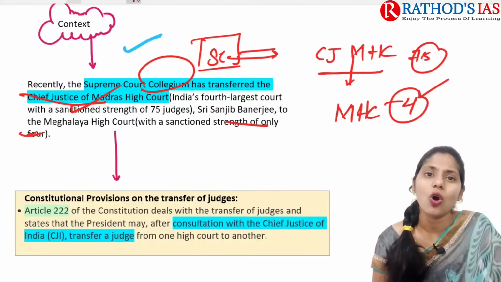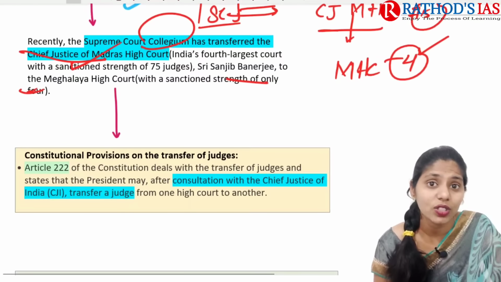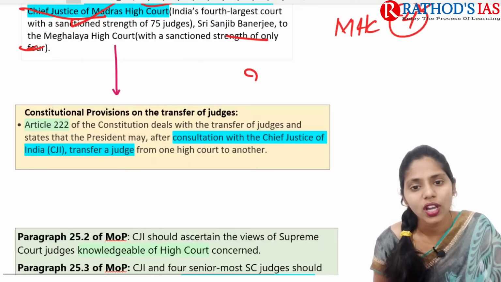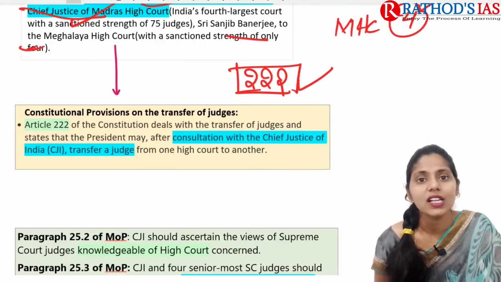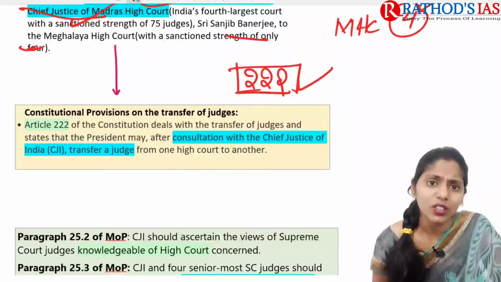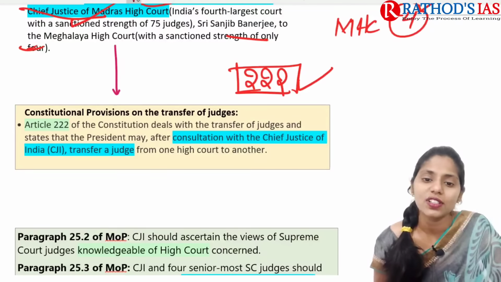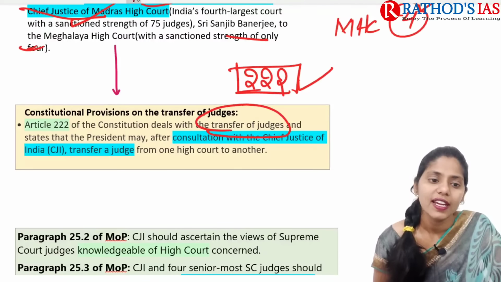Among the constitutional provisions related to the transfer of judges, we need to talk about Article 222. This article deals with the transfer of judges and states that the President, after consultation with the Chief Justice of India, may transfer a judge from one High Court to another High Court.